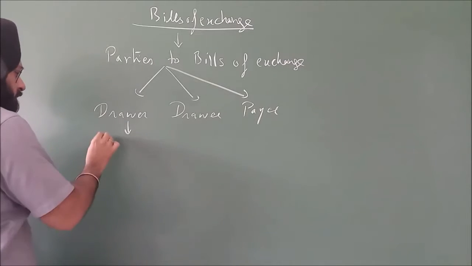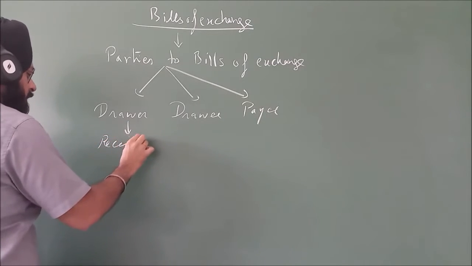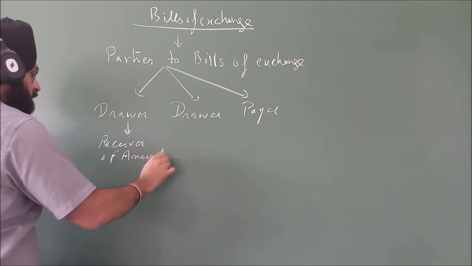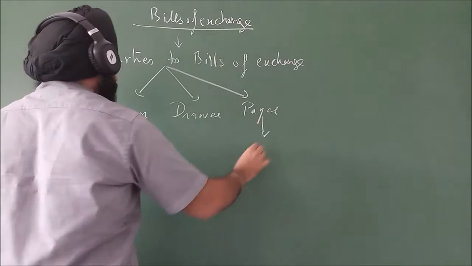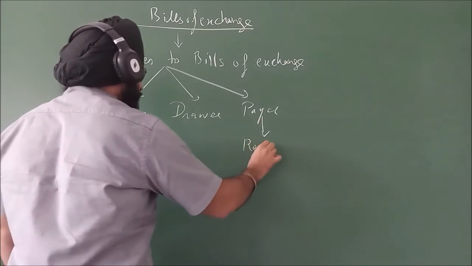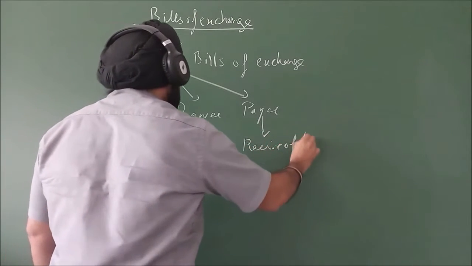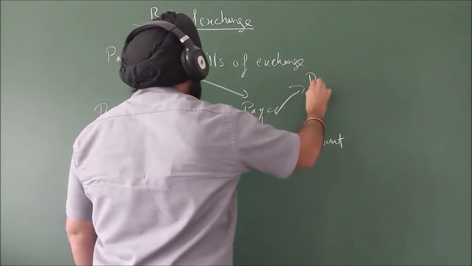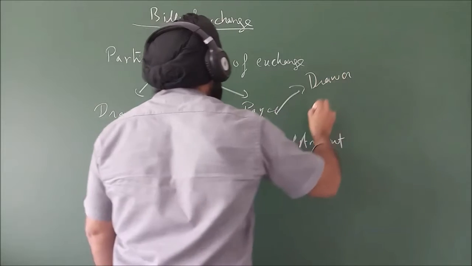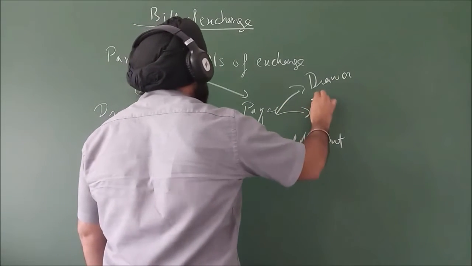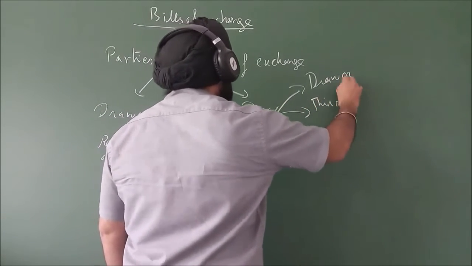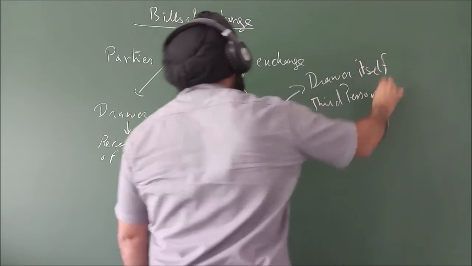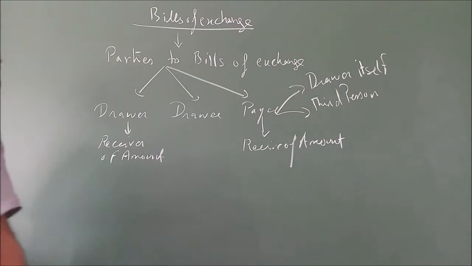Payee is the receiver of the amount. It can be the drawer itself or some third person.